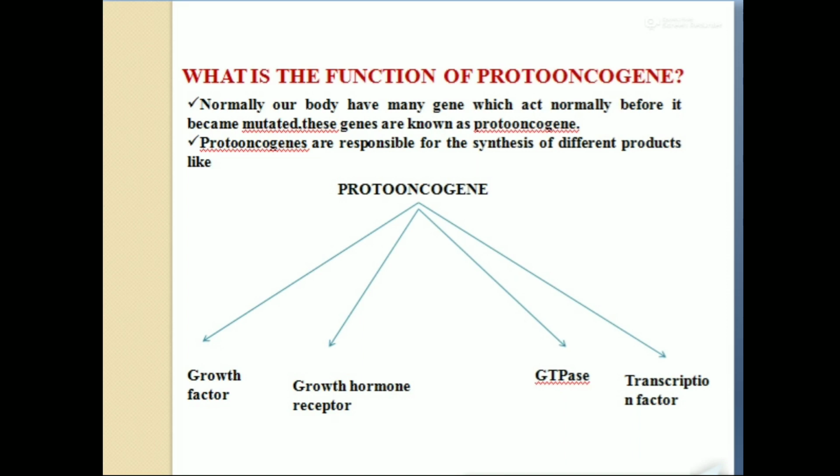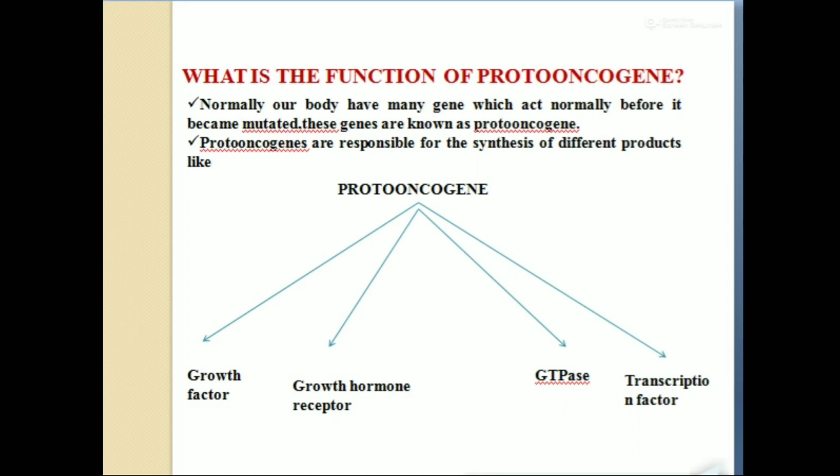These types of cells achieve a few features after a specific time gap, like angiogenesis and metastasis. These are the main features of a cancerous cell. Okay, what that means: normally our body has many genes which act normally before they get mutated.